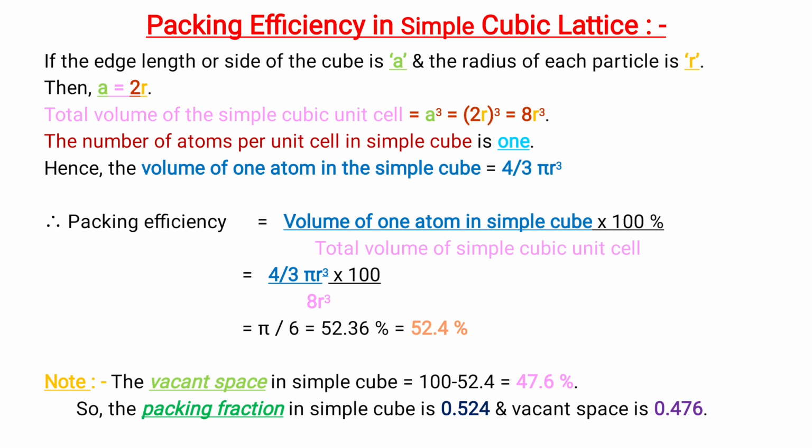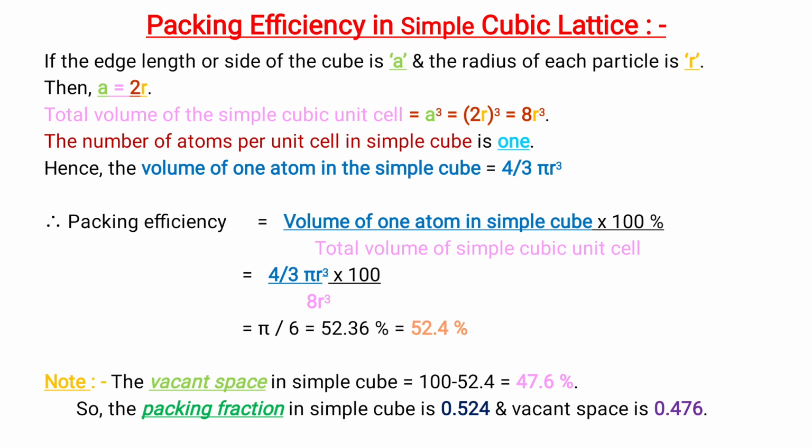Okay, let us calculate packing efficiency in simple cubic lattice. If the edge length or side of the cube is a, and the radius of each particle is r, then a is equal to 2r. Total volume of the simple cubic unit cell equals a cube, which equals (2r) to the power 3, and that is 8r cube.